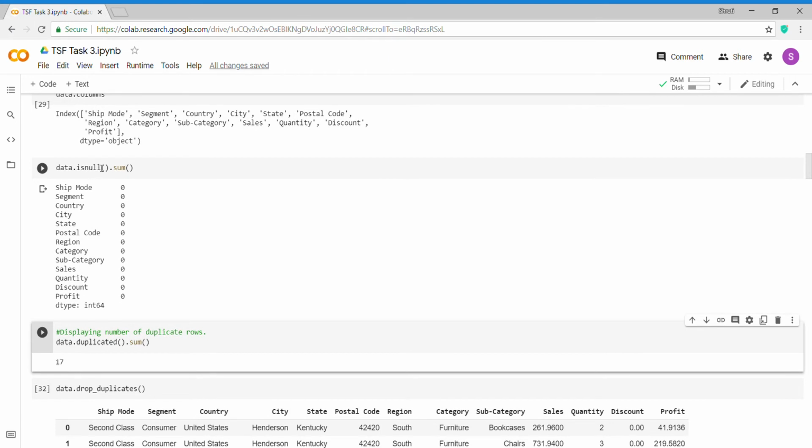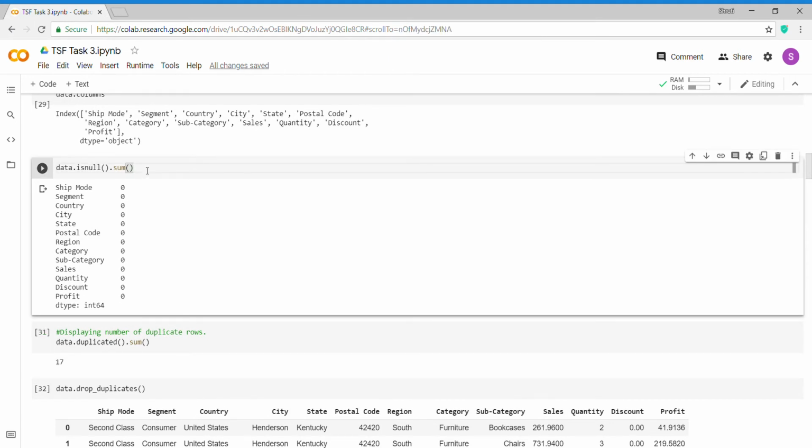Here I have used the isnull and sum functions. It gives me the sum of null values from the columns. So it gives me the output of 0. From this we can conclude that no null values are present.